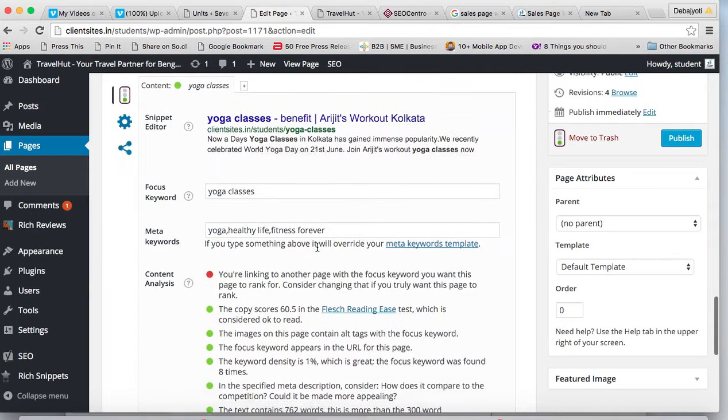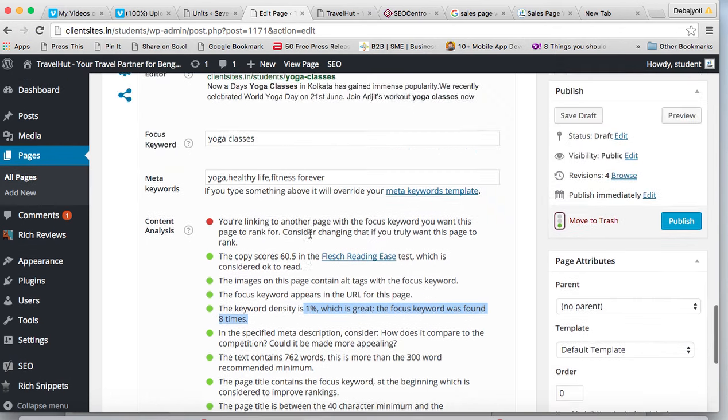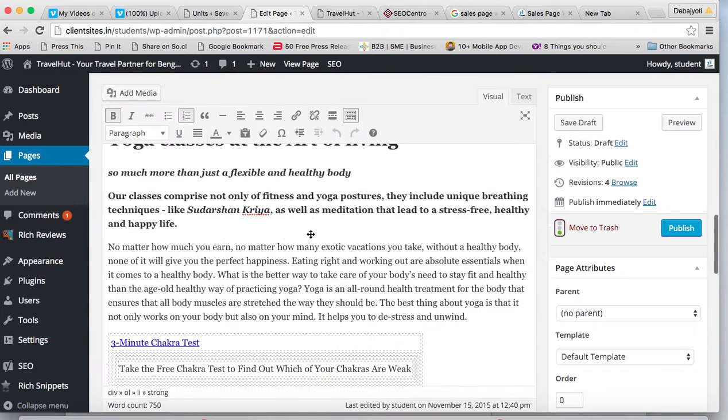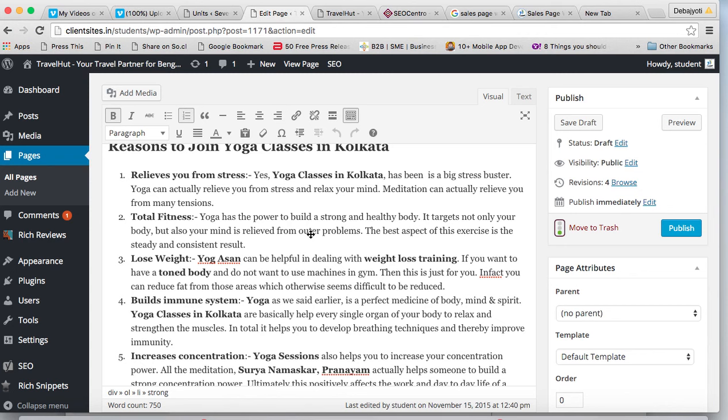You can see here what it is written. The keyword density is 1%, which is great. The focus keyword was found 8 times, so it is showing here as green. That means your density is between 1 to 2%. That is pretty fine here, and it is not exceeding your 4% density. So you are safe here, you can see from this. So this is called the keyword density. I hope you are clear with it.